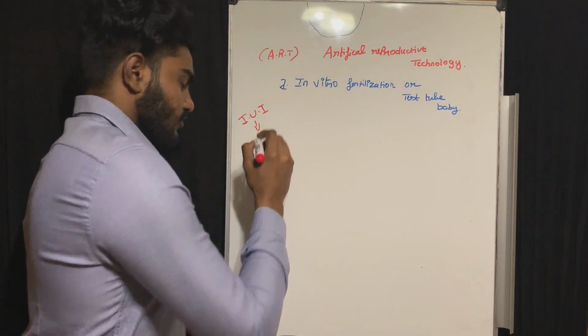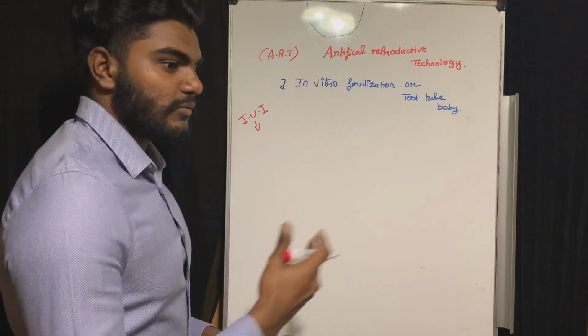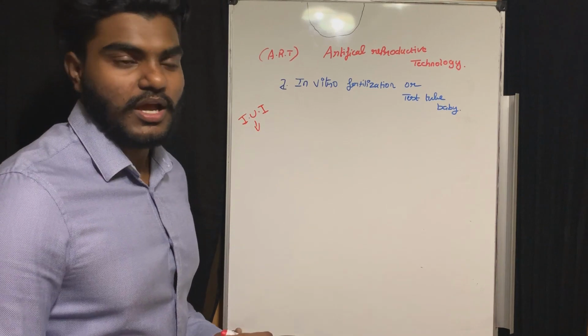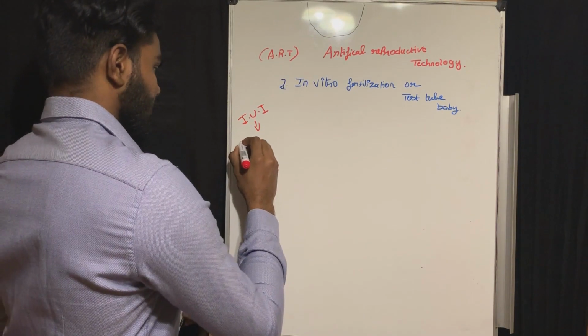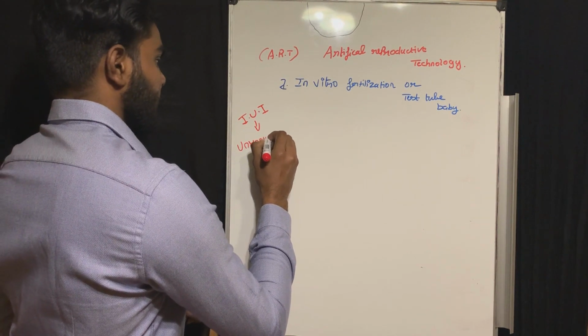In intrauterine insemination, if we have a patient and we don't know why the patient has infertility, that condition is called unknown infertility.